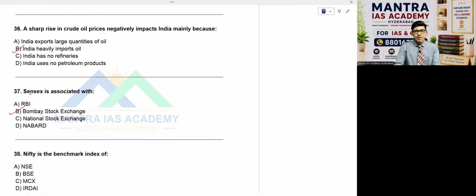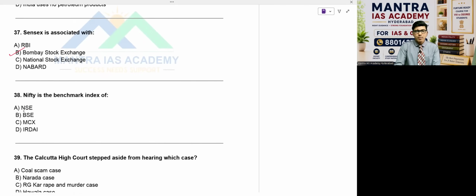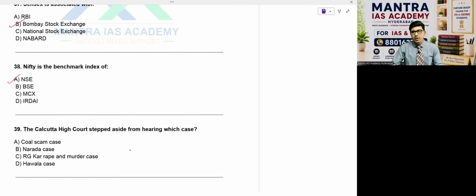So Sensex is for BSE, beta, and Nifty for NSE. That's what to remember. So Nifty is the benchmark index in NSE. Remember these two general questions.